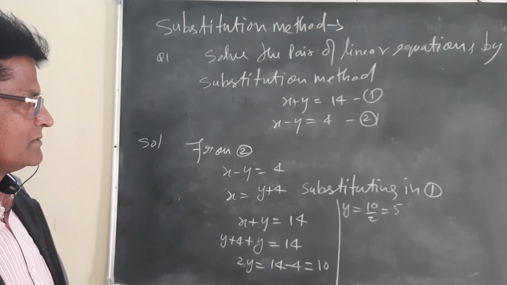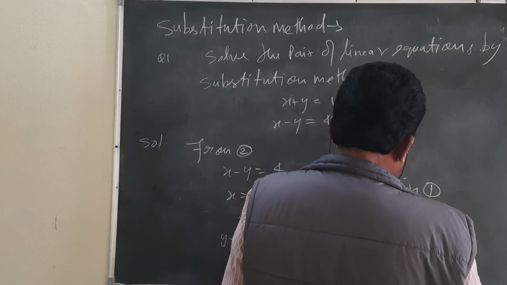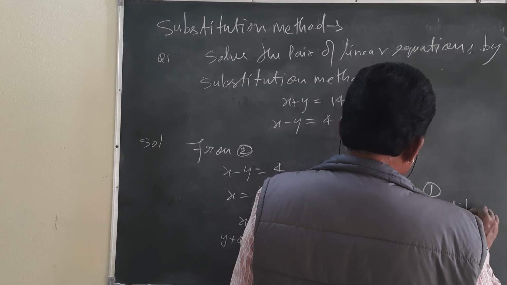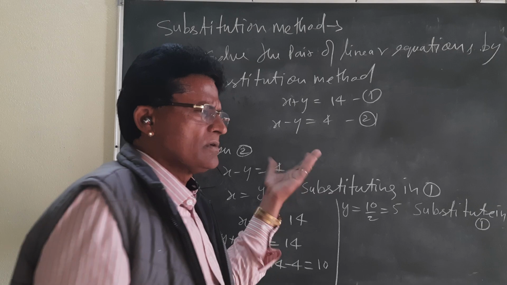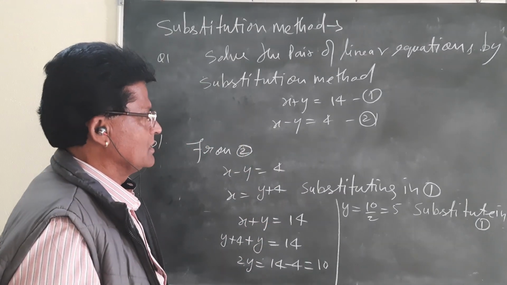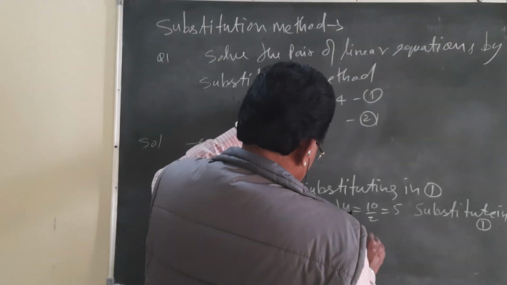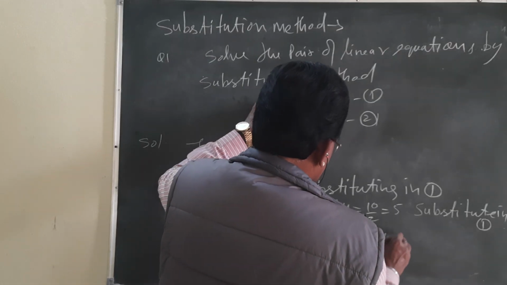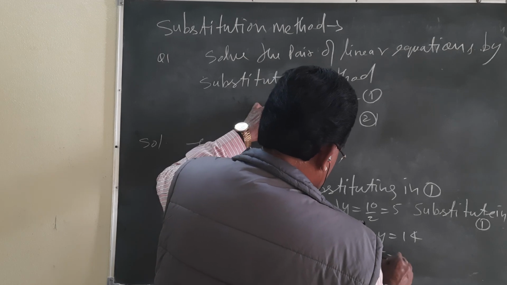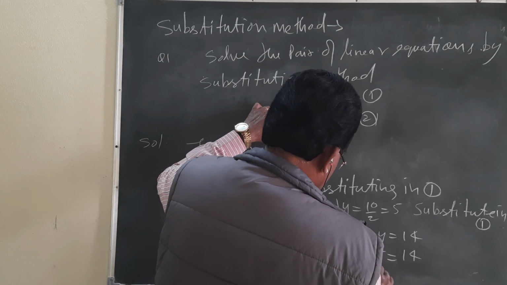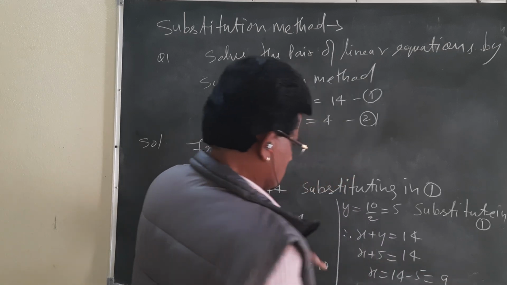Now substitute it in 1, because either in 1 or in 2, that depends upon you, where you want to substitute this value. Take x plus y is equal to 14, and y you got 5. x plus 5 is equal to 14, and x will be equal to 14 minus 5, that is 9.